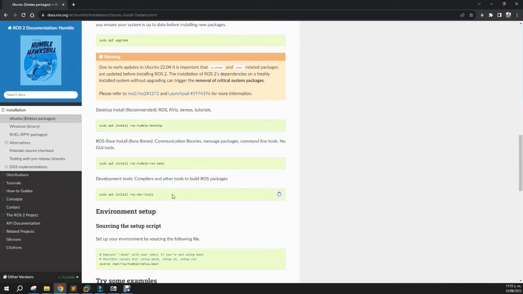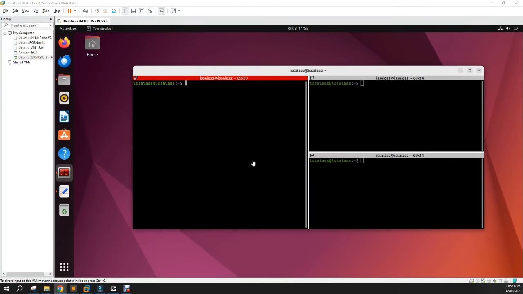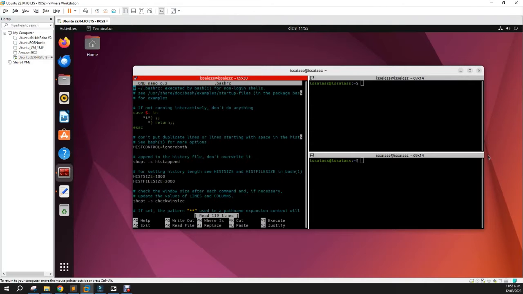And finally, you have to install the DevTools to start using ROS. Next thing, last but not least, you have to source the environment. For example, I source it in the bashrc.